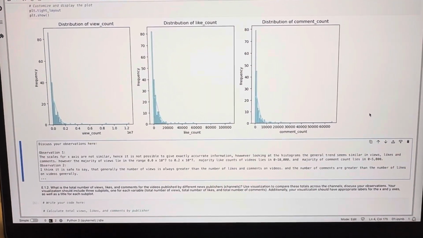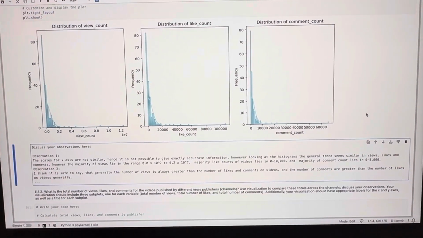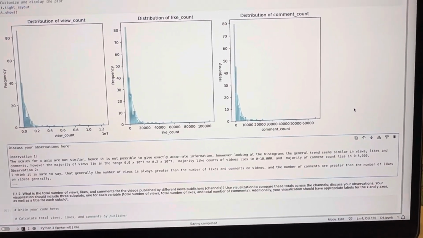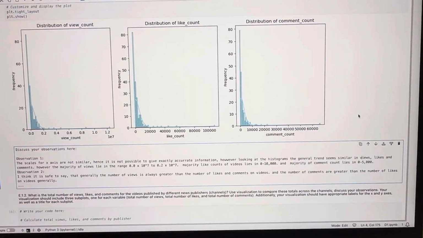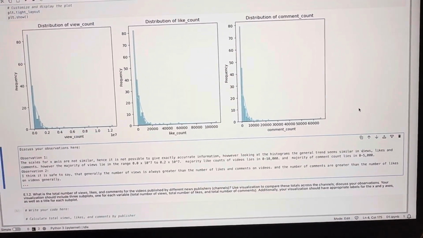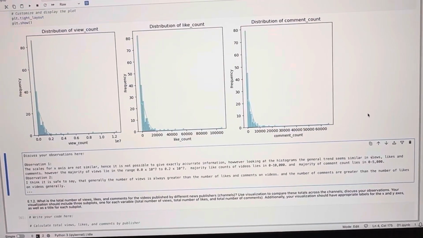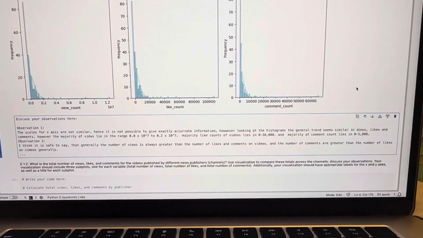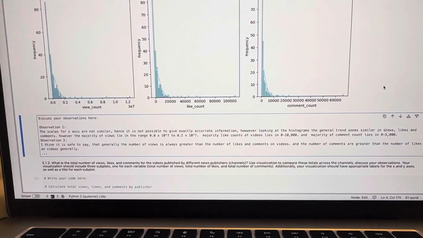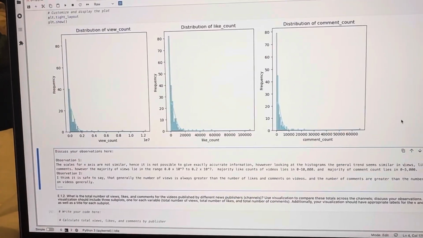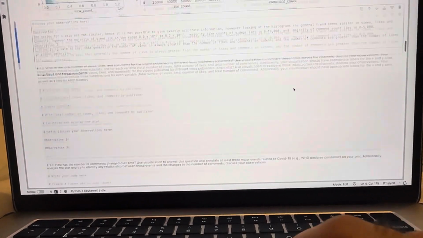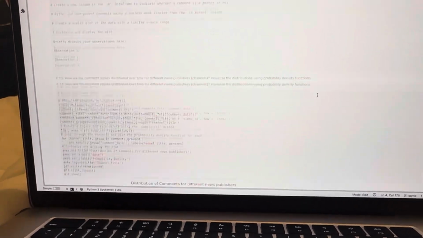They just view it and move on to the next video, and then some of them want to say some good words or some criticism on the video, so they comment, and even fewer of those remaining after that decide to like the video or not. So the number of views is always greater than the number of likes and comments, and then the number of comments is greater than the number of likes. So these were the observations I made for task 1.1.